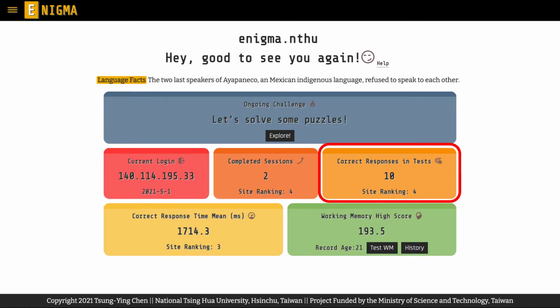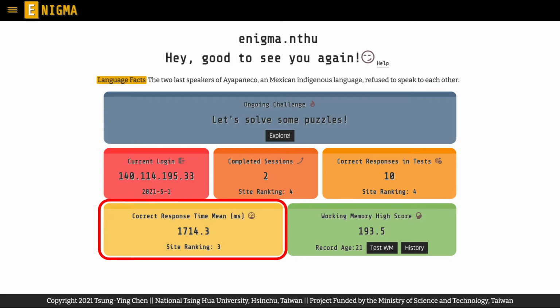The Correct Responses in Tests section calculates the correct responses you have made in the test sessions of all challenges you have done. The ranking is also updated every 24 hours. As the difficulty in every challenge may vary, you can see how hard you work on trying to learn some linguistic knowledges.